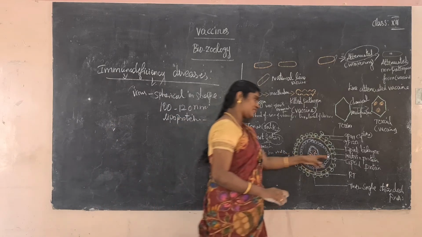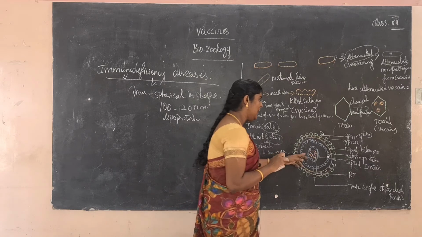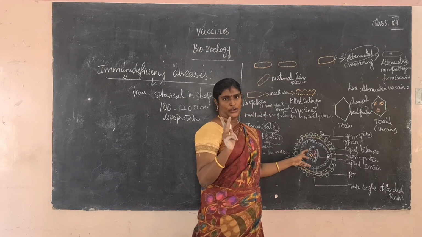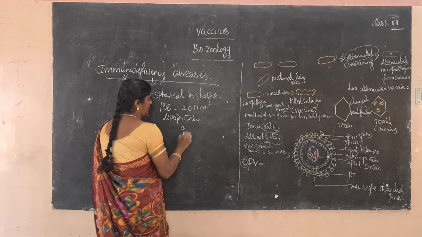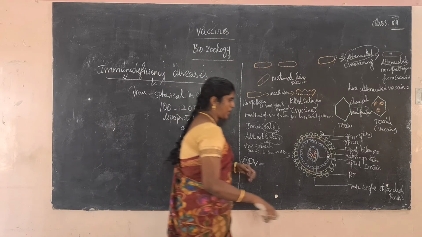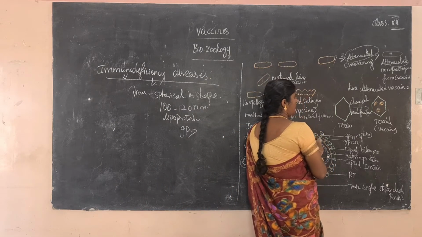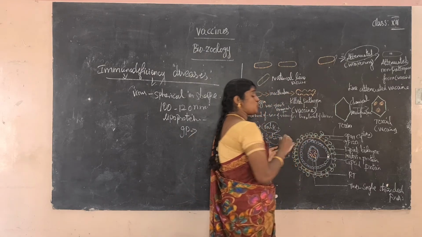So the capsid is present. What is the capsid? The capsid is the outer layer. This virus contains two glycoproteins. What are the two glycoproteins? Commonly they are called GP spikes. For example, this is a spike model, like a thorn on a ball. GP120 is the outer face, and GP120 is attached to GP41.